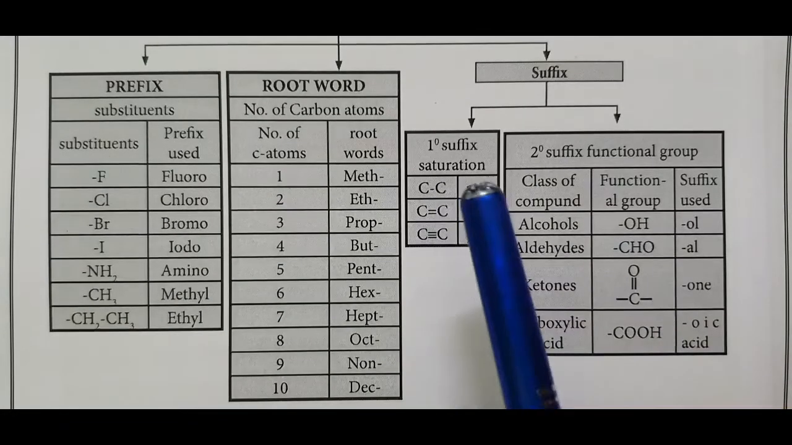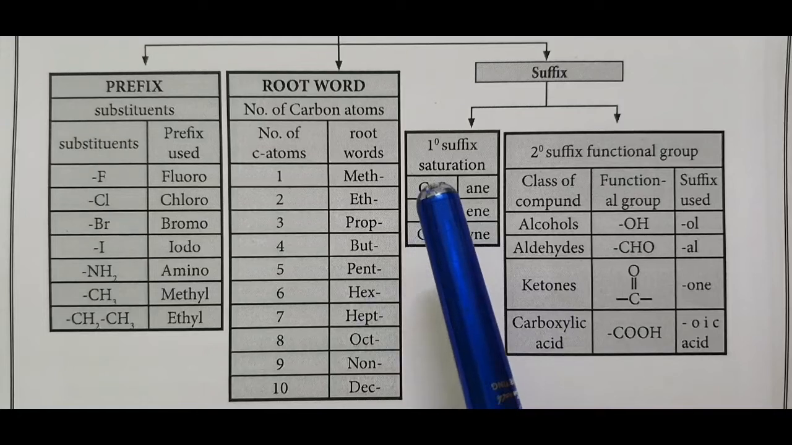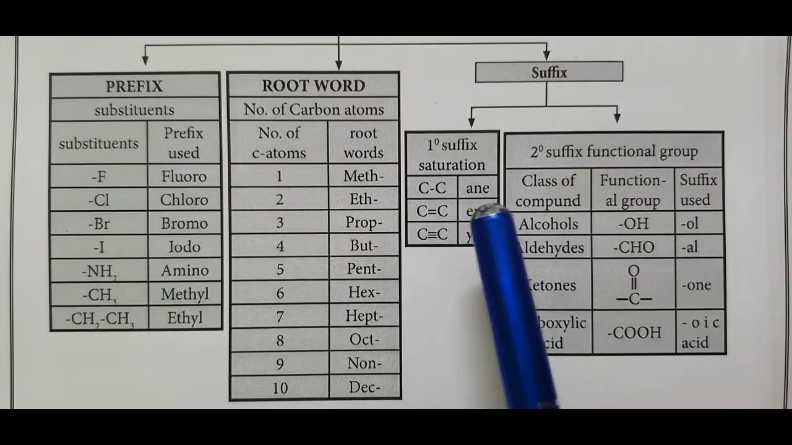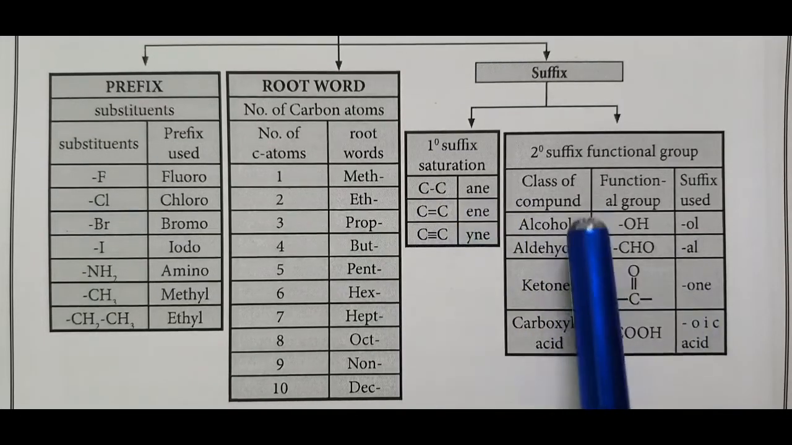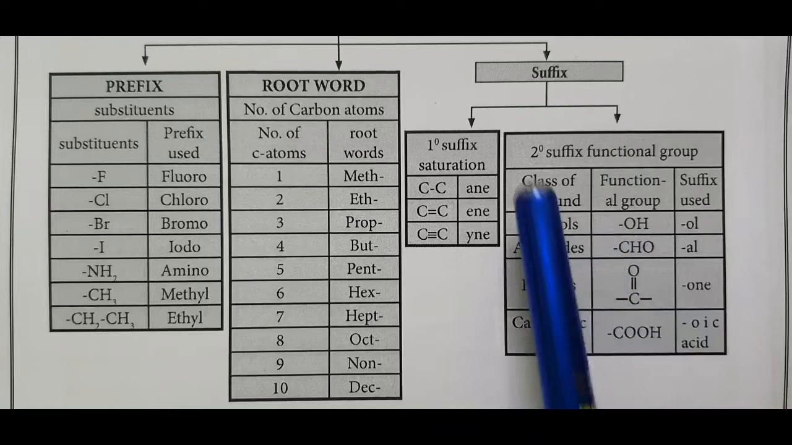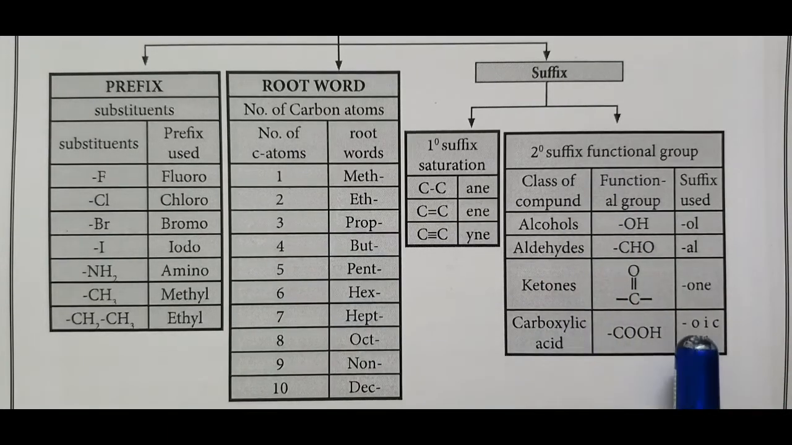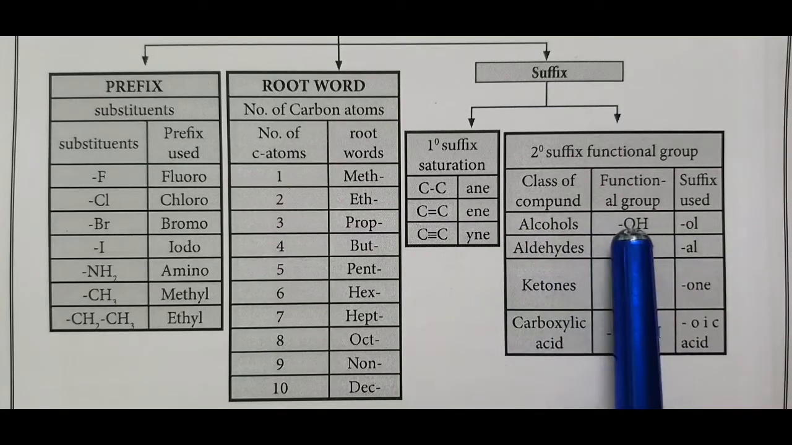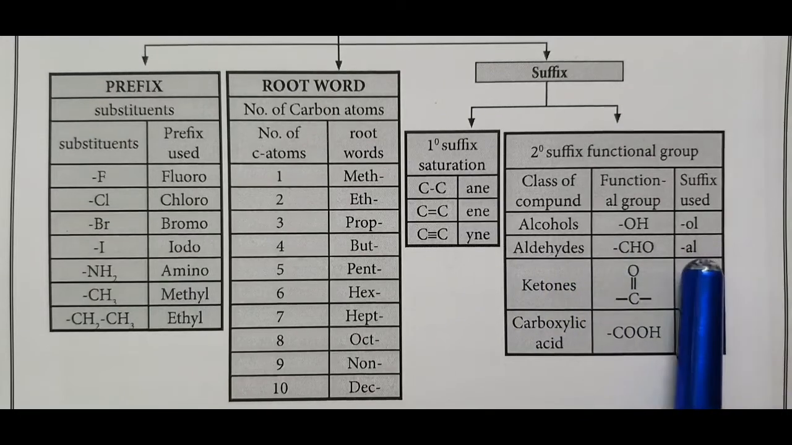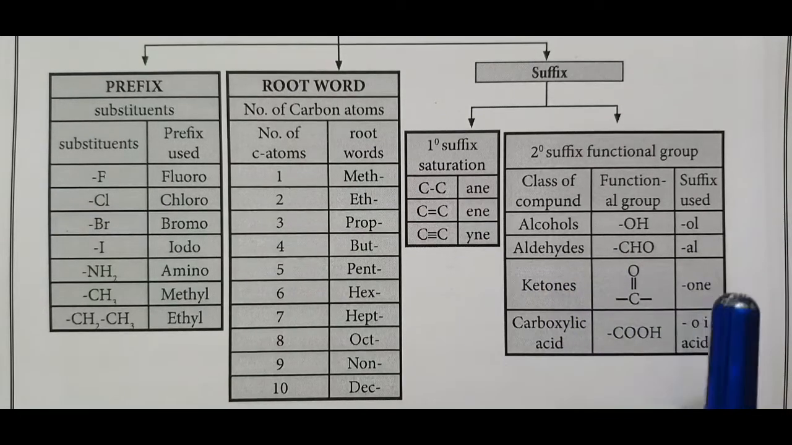Primary suffix: the nature of the bond. A carbon-carbon single bond, the name ends with ane; a double bond, ene; a triple bond, yne. Secondary suffix: the functional groups alcohol, aldehyde, ketone, carboxylic acid, acid amide, and acid chloride come under secondary suffix. The alcohol functional group OH means the name ends with ol, aldehyde ends with al, ketone ends with one, and carboxylic acid ends with oic acid.